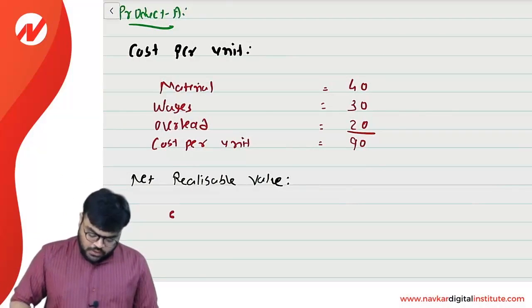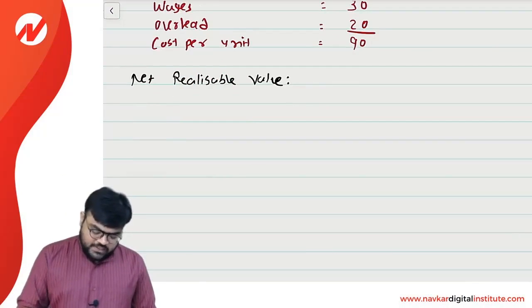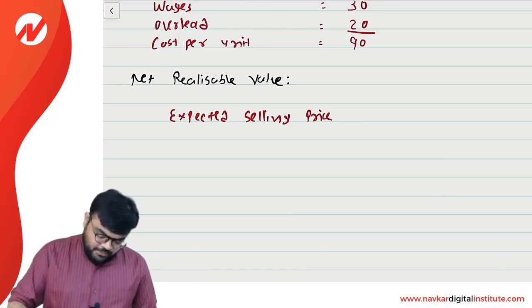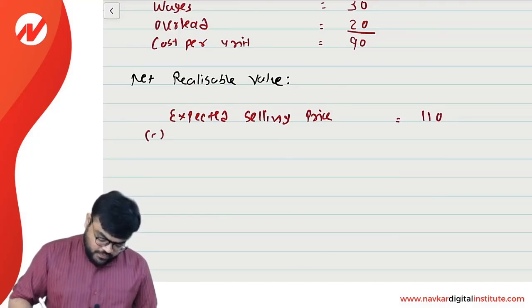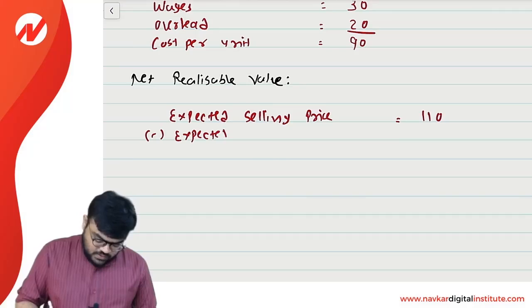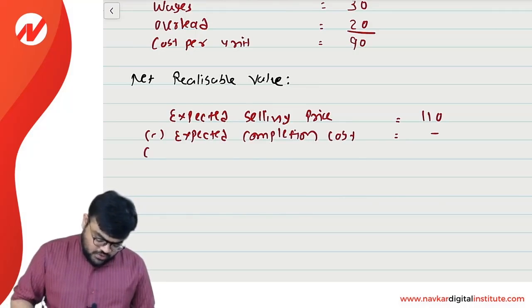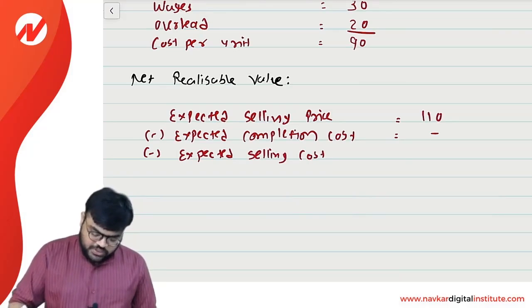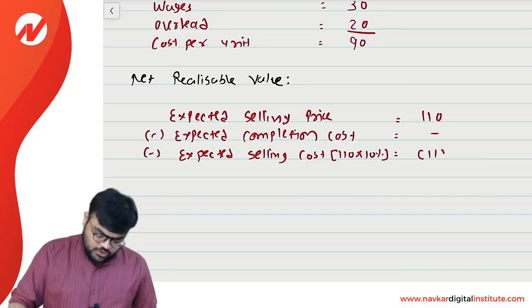So here, expected selling price is equal to 110 minus expected completion cost is equal to dash minus expected selling cost, and it is 110 into 10%, so 11.